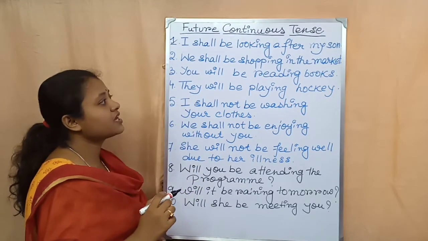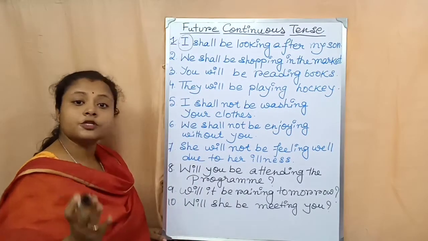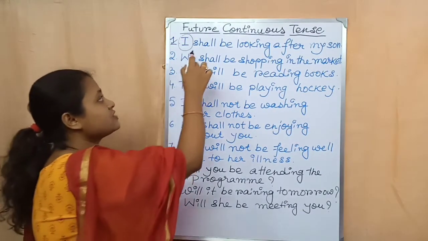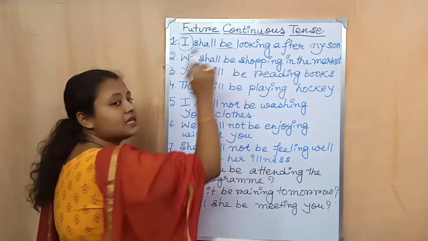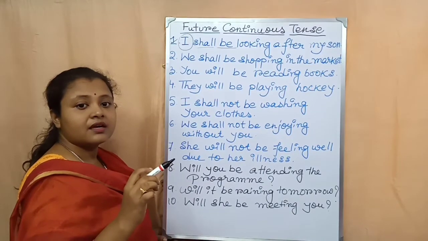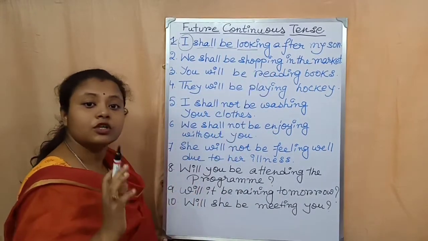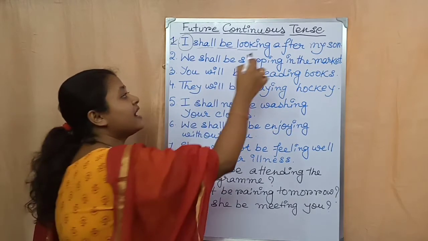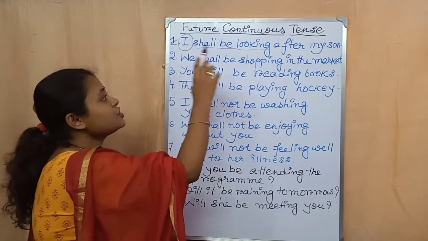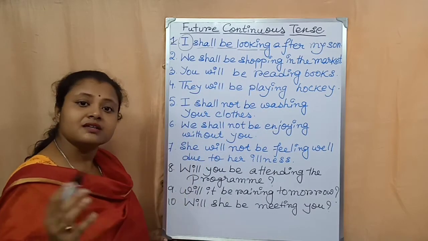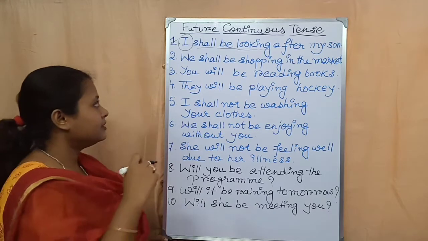I shall be looking after my son. I. It is first person. Okay? So that is why after that shall I have written. Then be. Okay? After that the present form of the main verb look. Then ing, then the rest of the sentence. I shall be looking after my son. This is an example of future continuous tense.